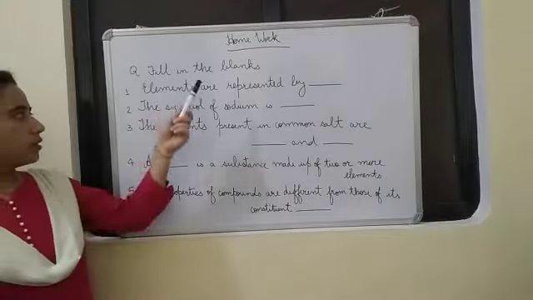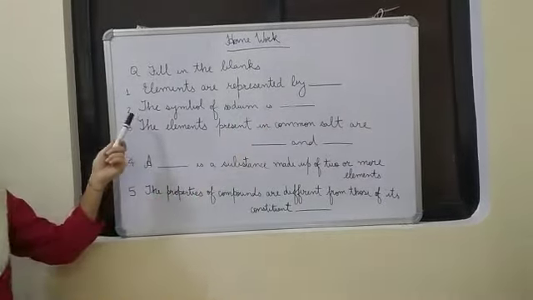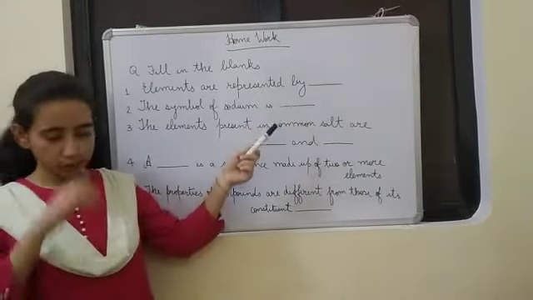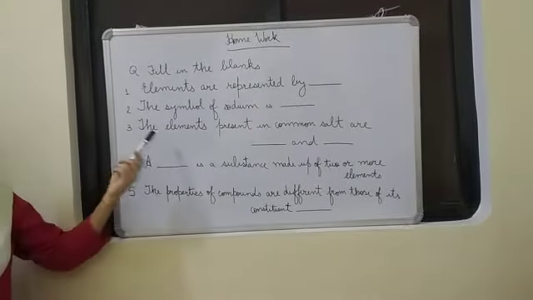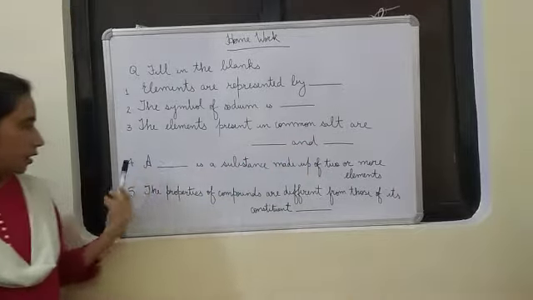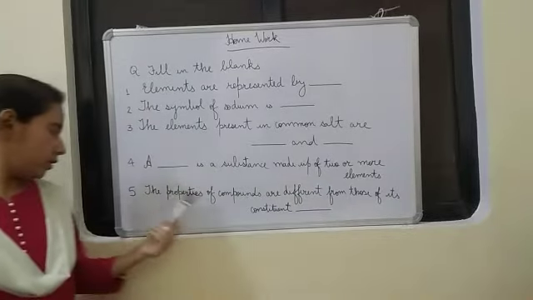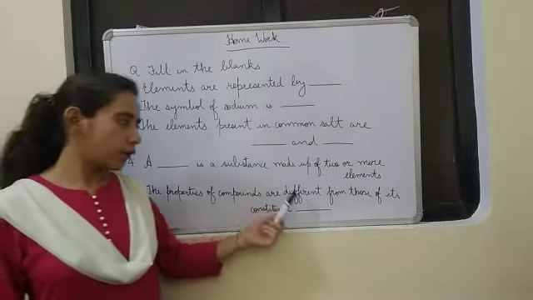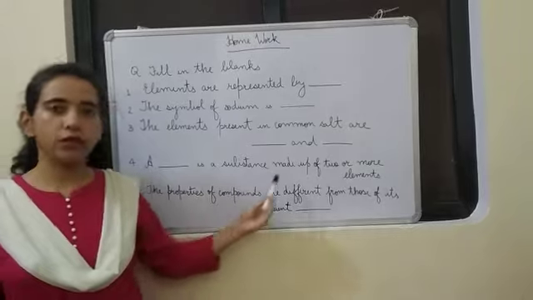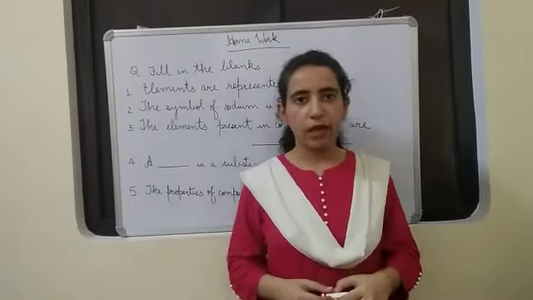Fill in the blanks. The first one, elements are represented by dash. Second, the symbol of sodium is dash. Third, the elements present in common salt are dash and dash. A dash is a substance made up of 2 or more elements. The properties of compounds are different from those of its constituent dash. Okay, you can note these, fill in the blanks in the copy and do the homework.